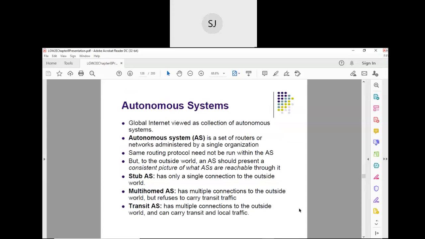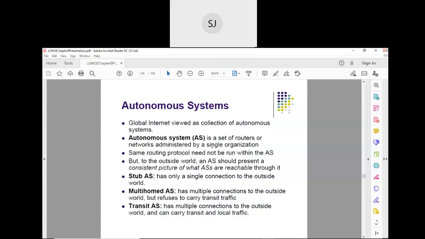Now, as I said, whenever I say Internet now, it is capital I. Internet means the global Internet. The global Internet can be viewed as a collection of autonomous systems. An autonomous system is a very big network of networks. An autonomous system is a set of routers or networks administered by a single organization.